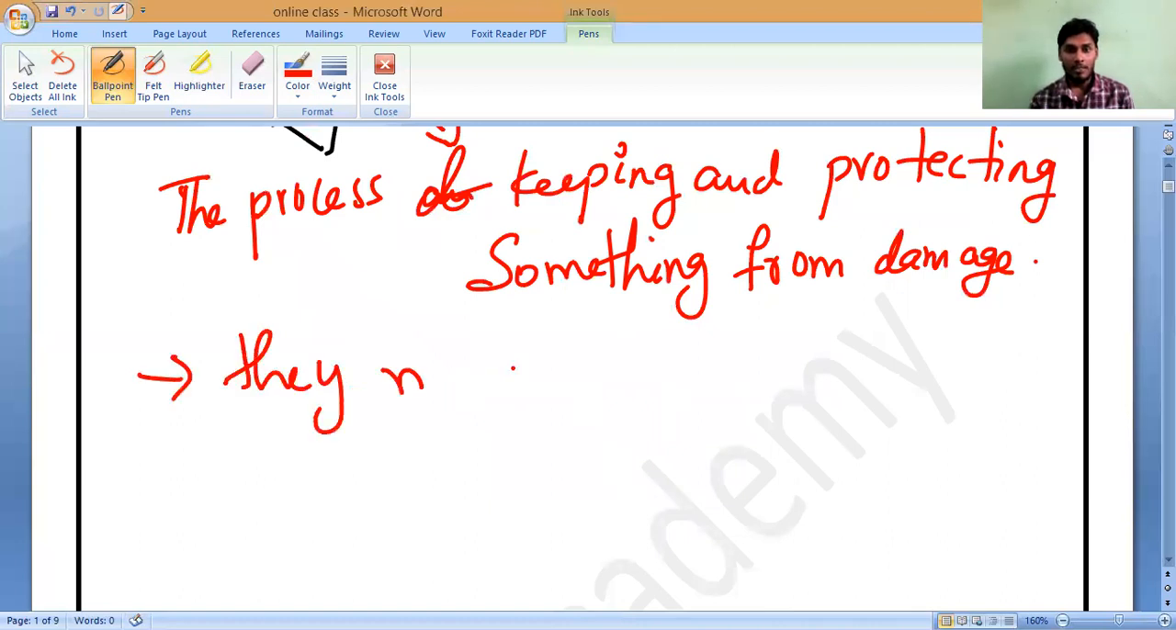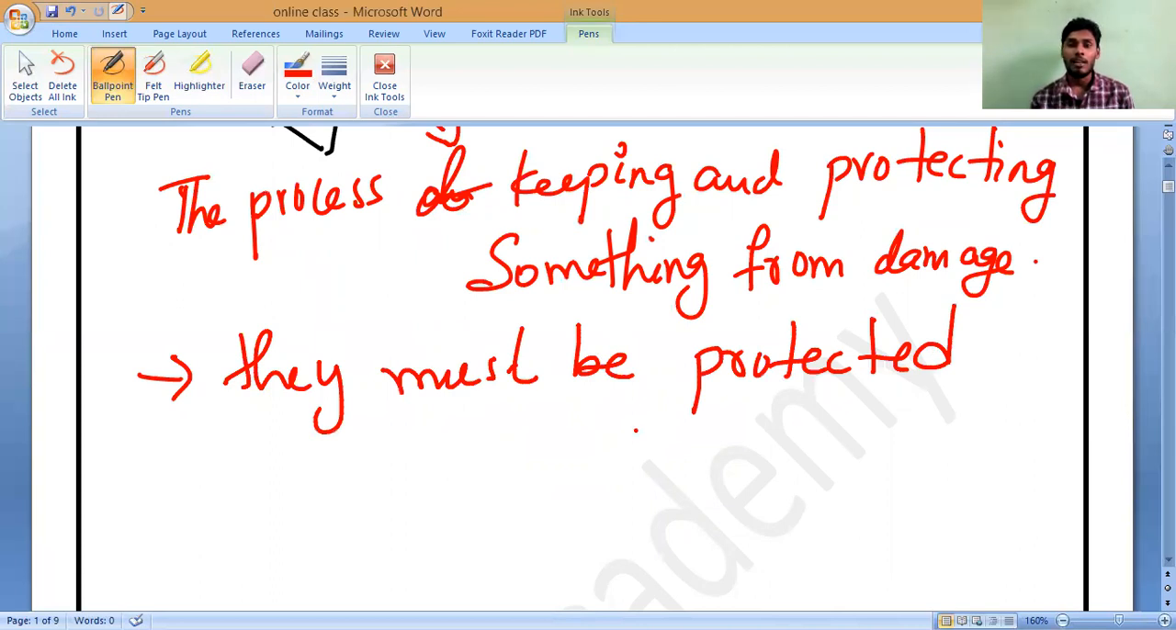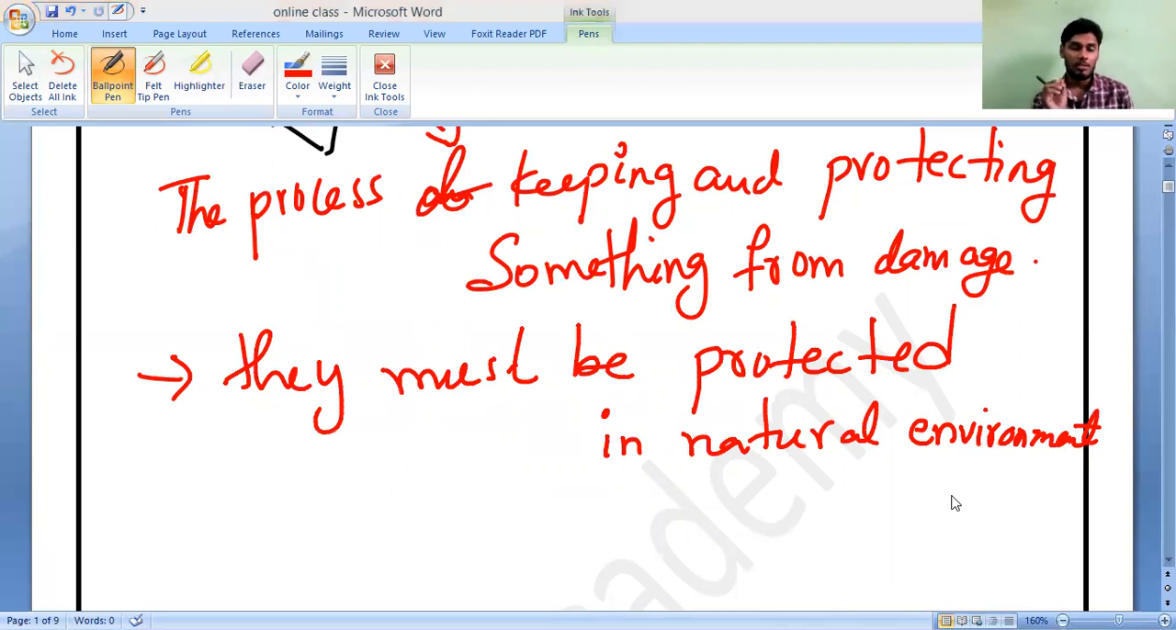They must be protected. Do you understand? They must be protected in their natural environment, where they used to be found. So that is what we used to call conservation of plants and animals. Where they are found, there we have to keep them protected always. That is what we should call conservation of plants and animals.